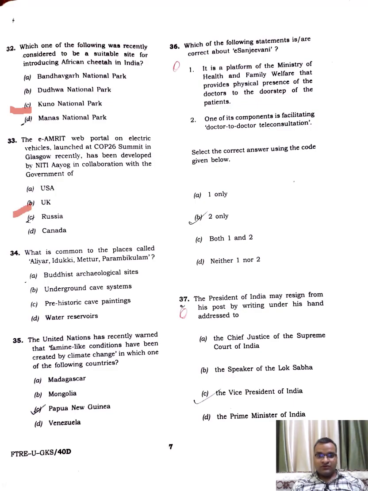What is common to the places Aliyar, Idukki and Mettur, Parambikulam water reservoirs? The United Nations has recently warned that famine-like conditions have been created by climate change in which one of the countries? Madagascar. Which of the following statements is correct about e-Sanjeevani? It is a platform of the Ministry of Health and Family Welfare that provides physical presence of the doctor. No. Second, one of its components is facilitating doctor-to-doctor teleconsultation.